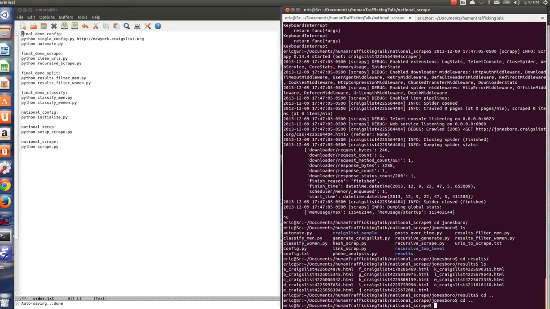So that's the demo. Now I'm going to explain why I was doing all of that, just really briefly, and then I'm going to end. The theory is, if you can figure out where people move across the country based on the pictures they post on Craigslist, then you might be able to understand trafficking. Because right now all I'm doing is finding prostitutes. But the results for national scrapes take a couple of days, and if you want to go back any considerable amount of time, it can take like a week, which is part of the reason why I wasn't able to get any further results. But I believe a lot of really cool stuff is going to come out of this project, and hopefully I'll be able to continue it for perpetuity and keep growing and building.